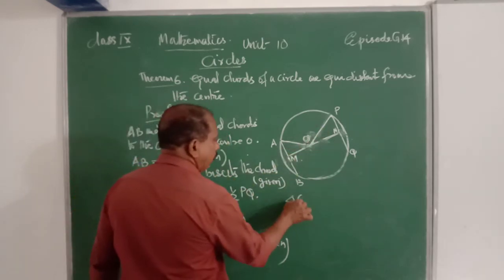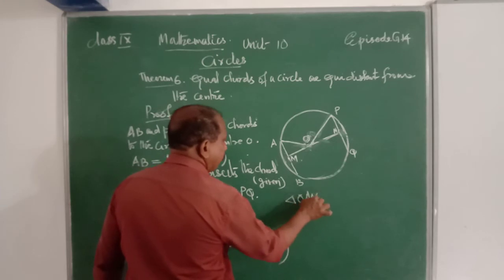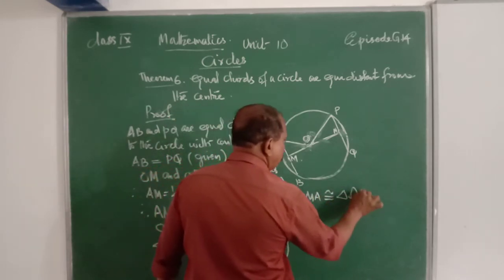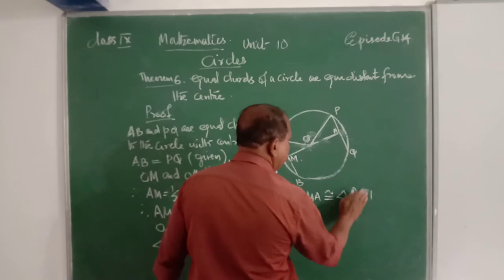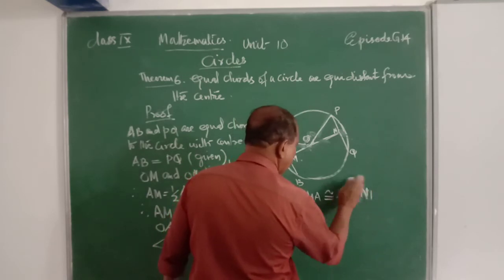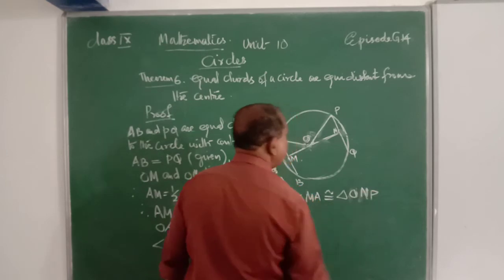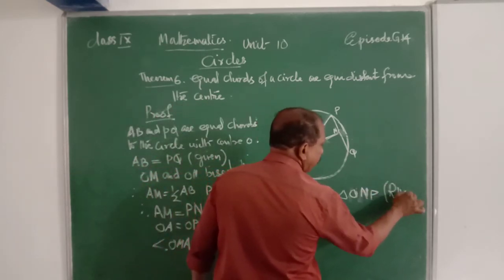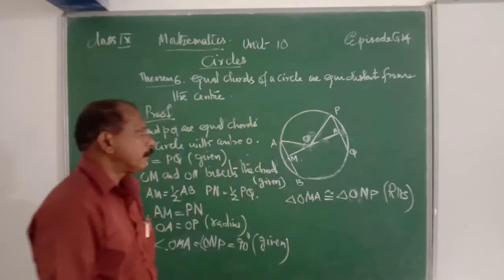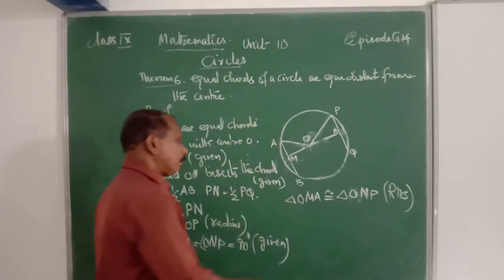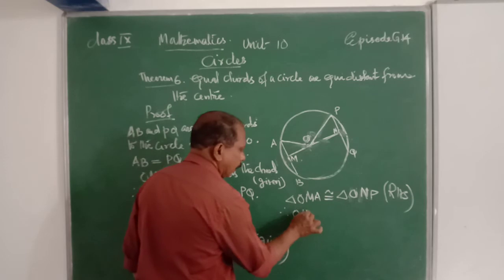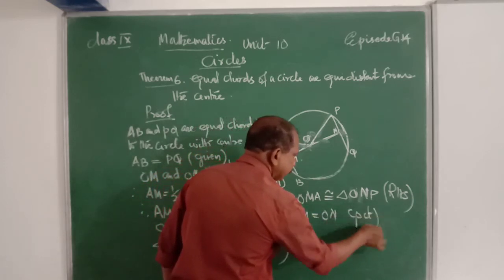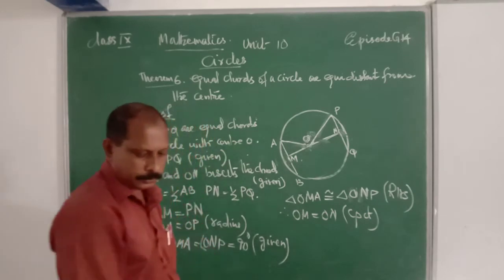Therefore, triangle OMA congruent triangle ONP. That is RHS theorem. Therefore, OM is equal to ON. That is the answer.